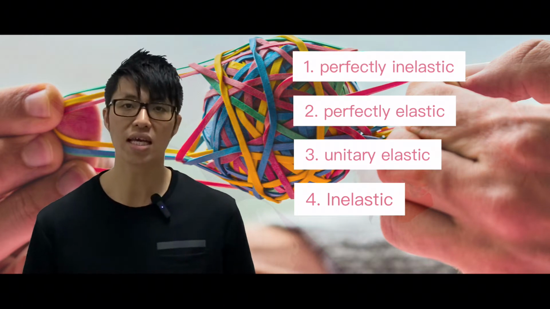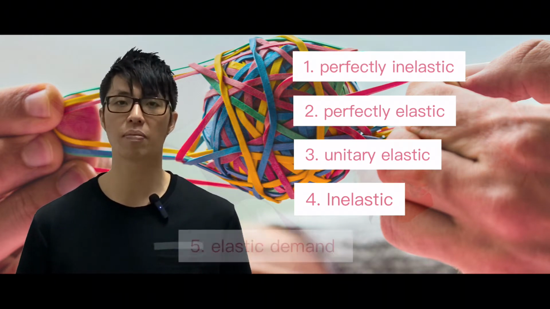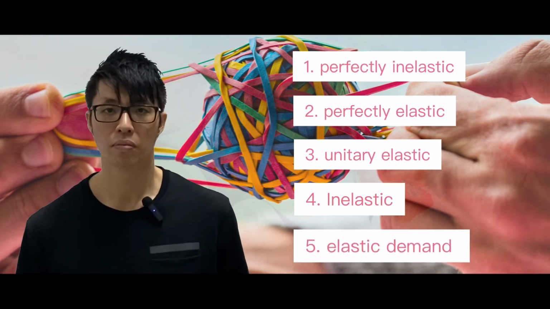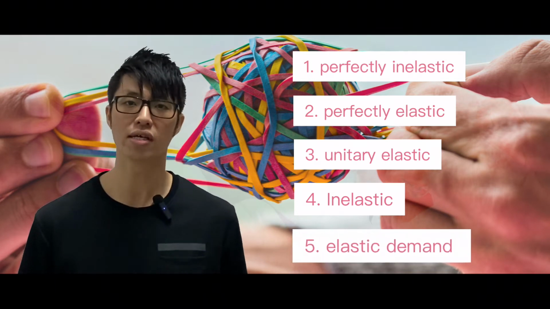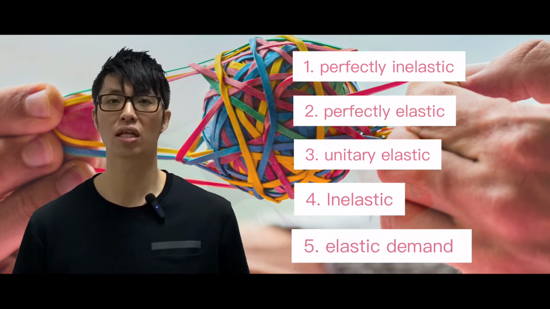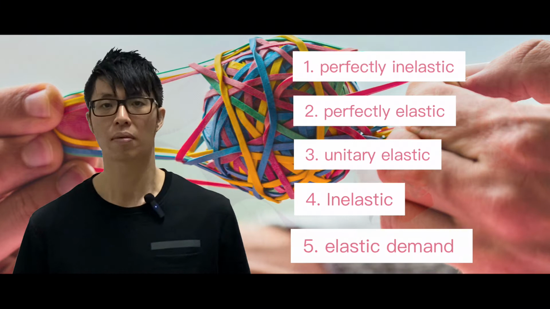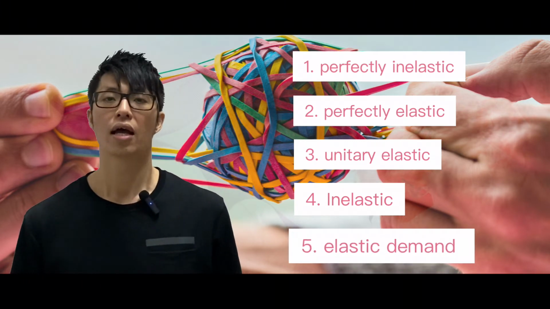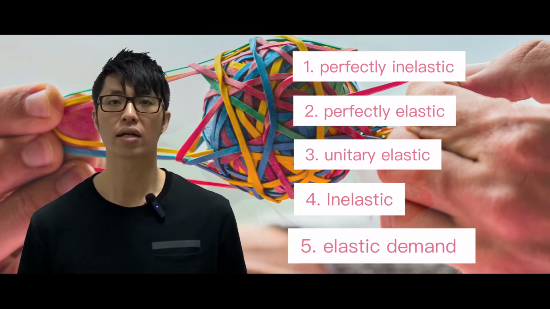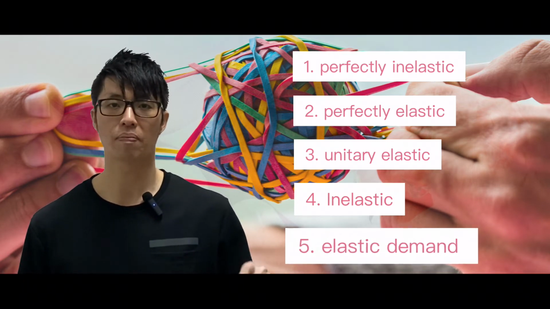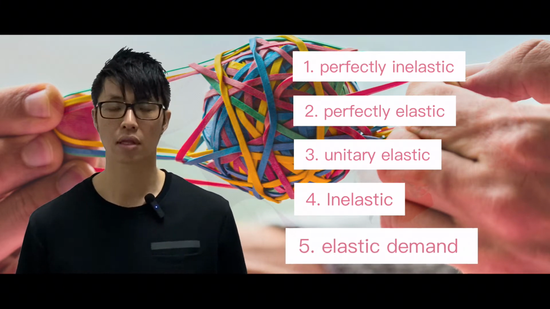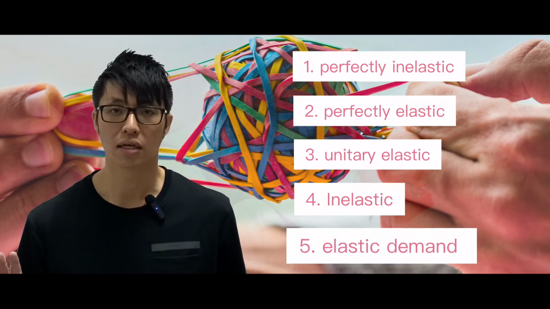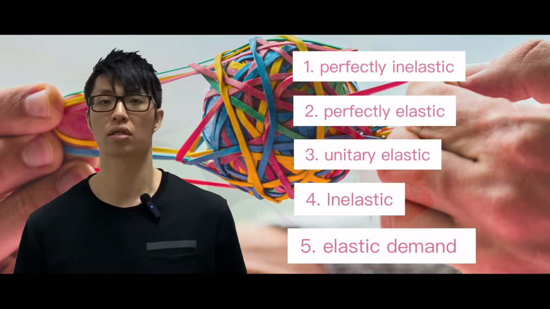The last one will be elastic demand curve. Elastic demand curve, in Monkey D. Luffy's stance, it will be just like Monkey D. Luffy used a little bit of his power, energy, and he still can stretch quite a lot. And the consumers are quite responsive to the price changes, which means the percentage changed by a little bit, then the quantity demanded might move a lot.